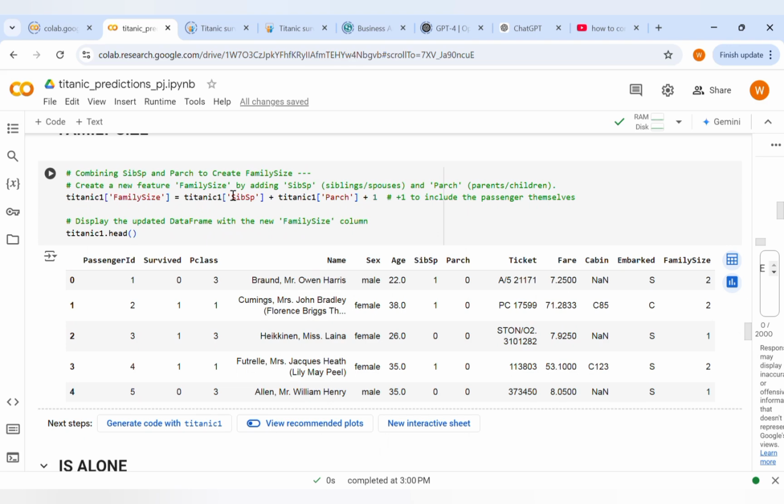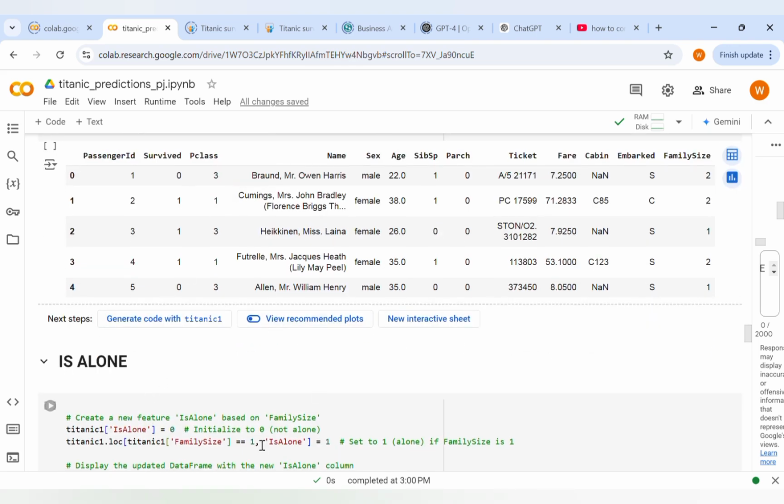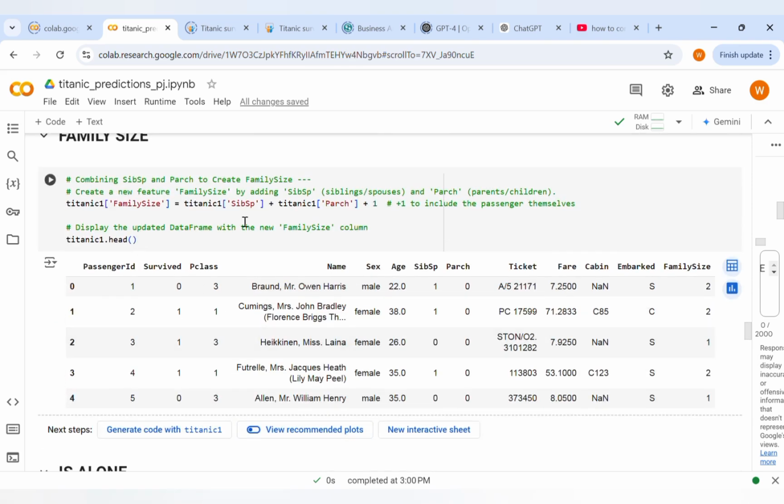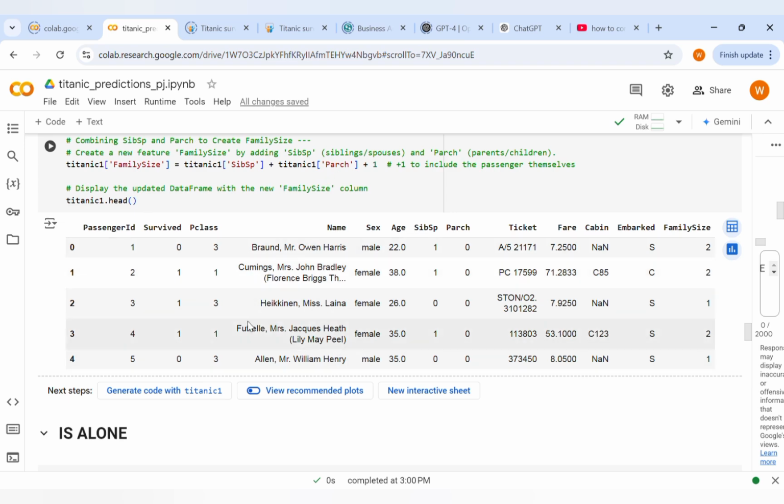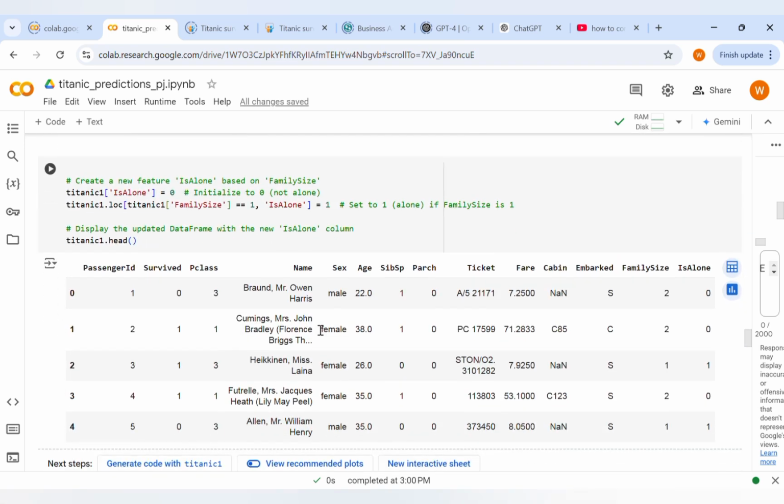And then family size, whether people were traveling with their family or if they were traveling alone. Here it uses the sum of siblings/spouse plus parch, which shows some columns and rows is alone, people who were traveling alone.